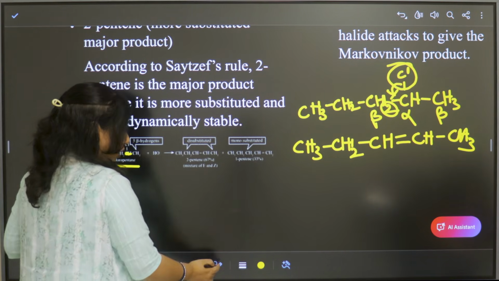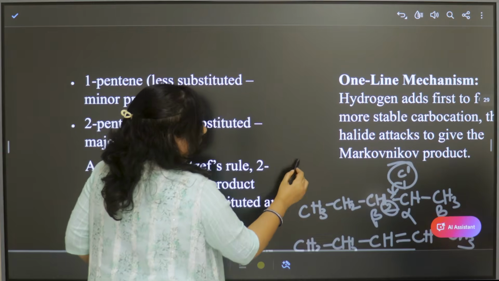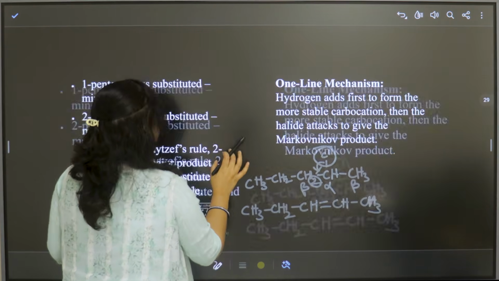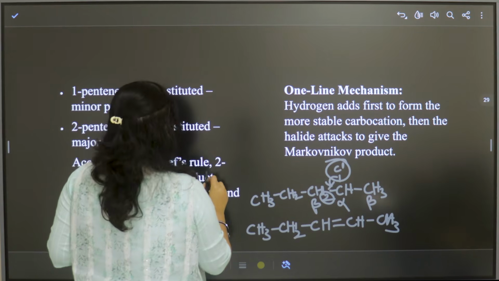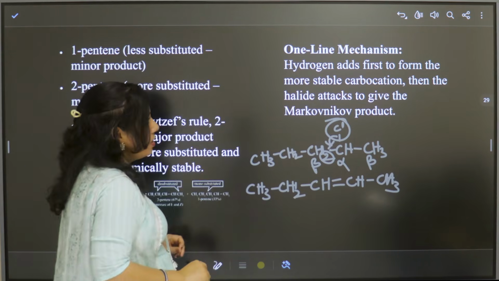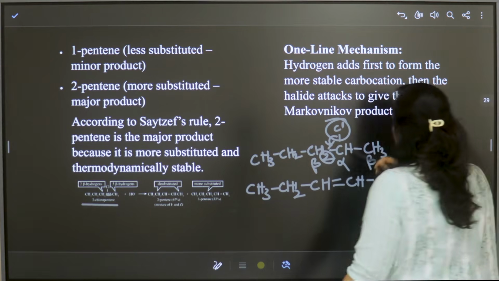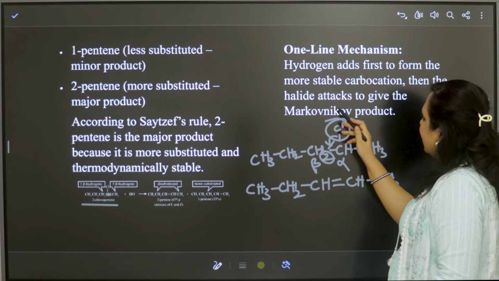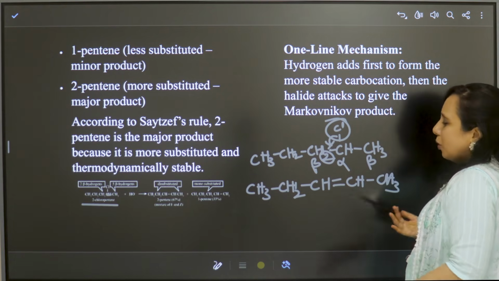I hope you have understood. Let us see how we can remember this simply. Hydrogen adds first to form the more stable carbocation, then the halide attacks to give the Markovnikov product.